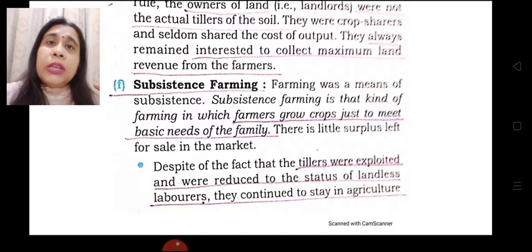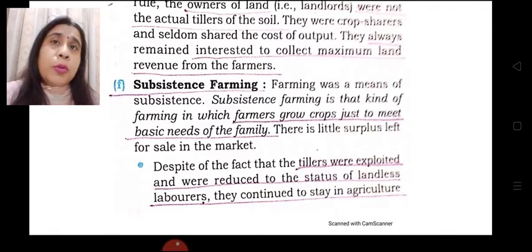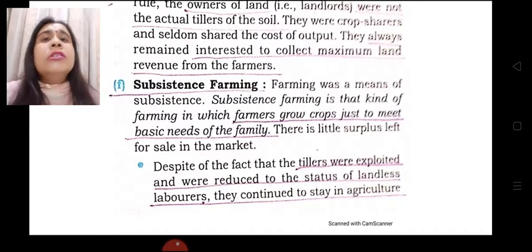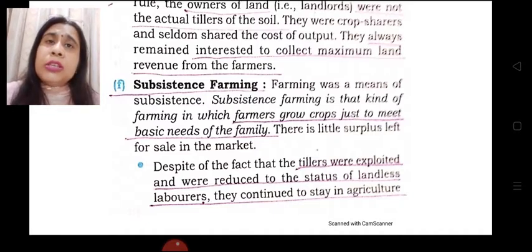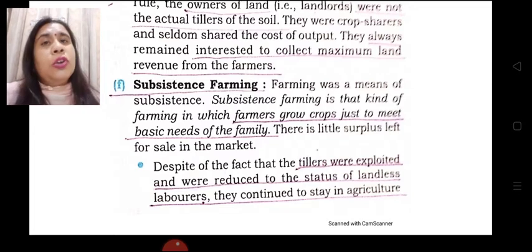I hope that this module is clear to you. You are clear that the condition of agriculture was deplorable. We were highly dependent on rainfall for cultivation of our crops. The condition was stagnant. We were following the subsistence approach. Forced commercialization of agriculture was taking place. Productivity was very less. Production was very less. Landlord-tenant relations were not healthy. This was the condition of agriculture.